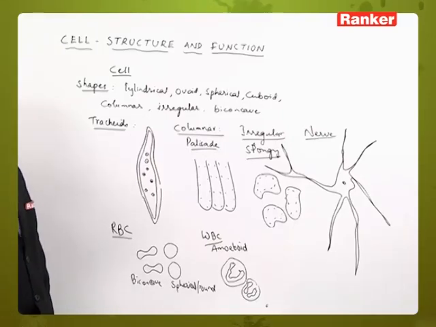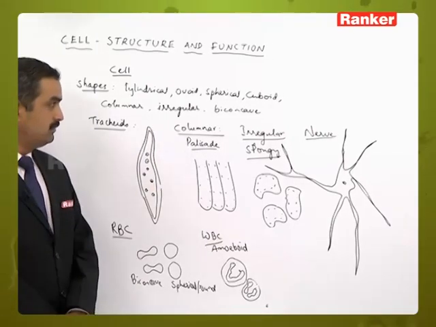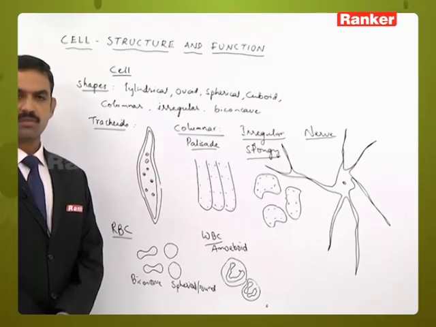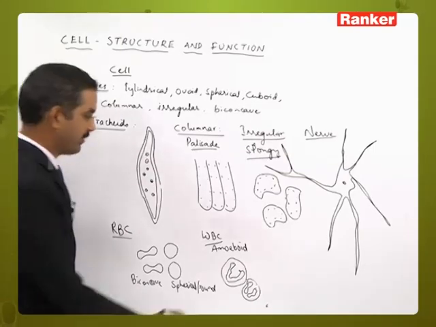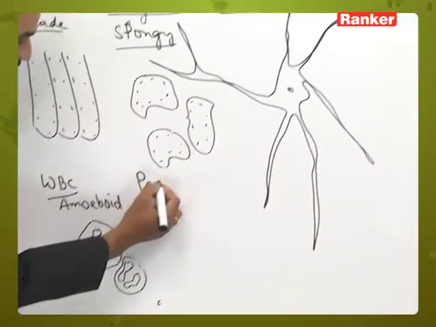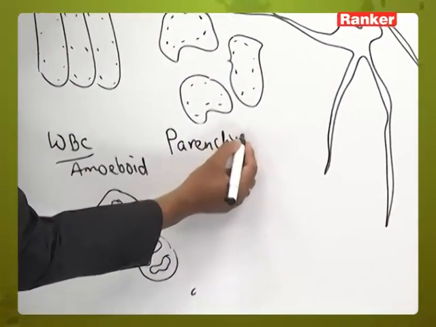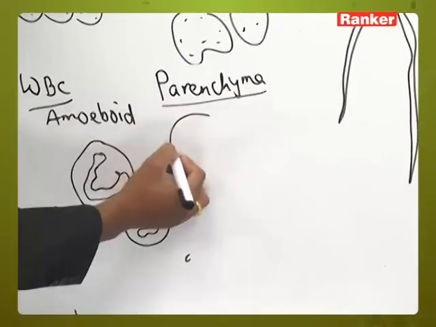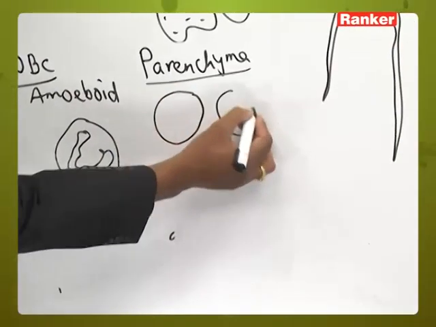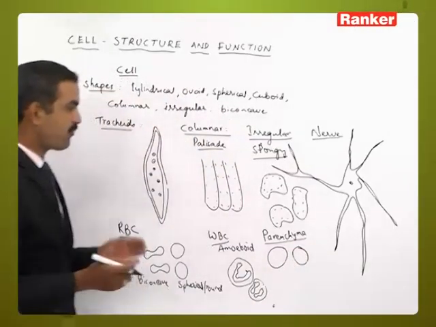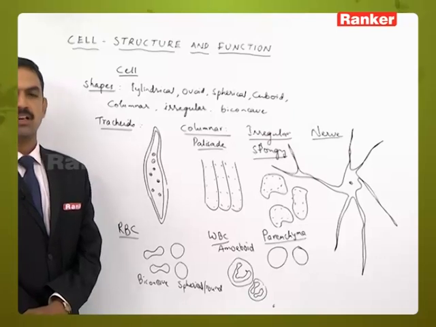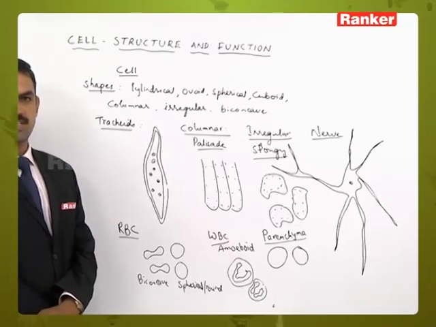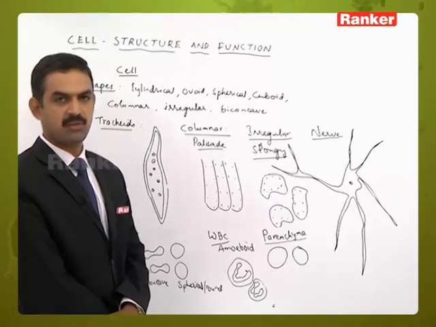And if you see the parenchyma cells, those are ovoid in their shape. Normal parenchyma present in the cortex are generally ovoid or spherical like this. So likewise, we can find a lot of variation in the shapes of the cells.